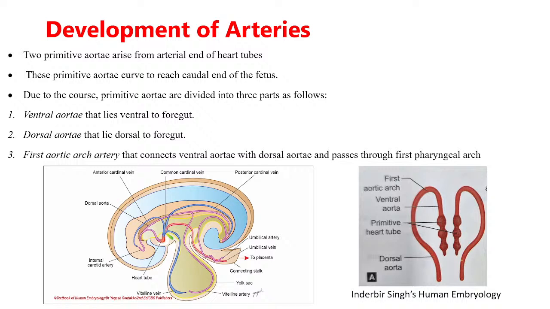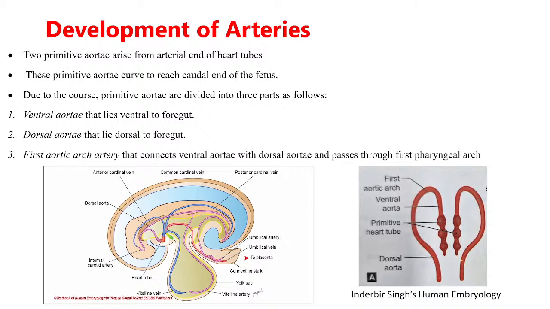Yeah, I will repeat it again. As you can see in this diagram, now what happens first, as I told you in the beginning also, development of this cardiovascular system starts around third week, and many changes take place simultaneously. It is not like we have discussed development of heart tube first, that means first heart tube is formed and then the next and then the next. No. Most of the things are happening simultaneously. So when heart tube is forming, maybe after a little time after that, this primitive aorta also are formed. So these changes are taking place simultaneously.